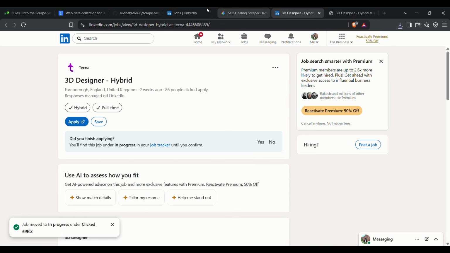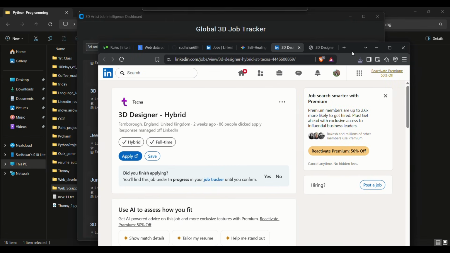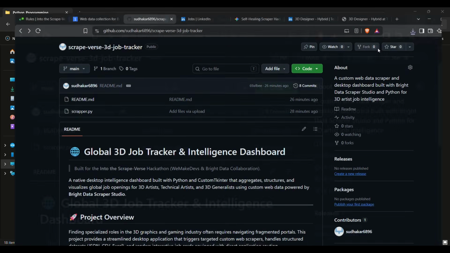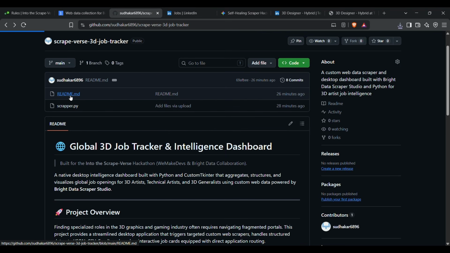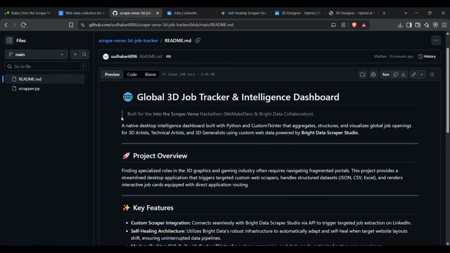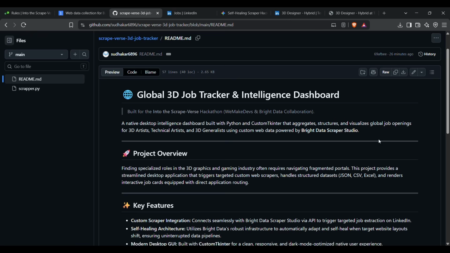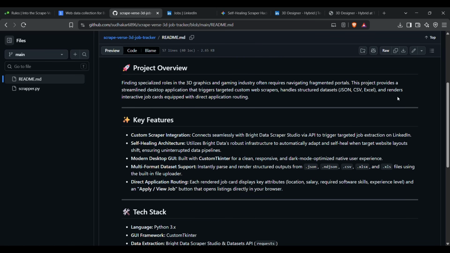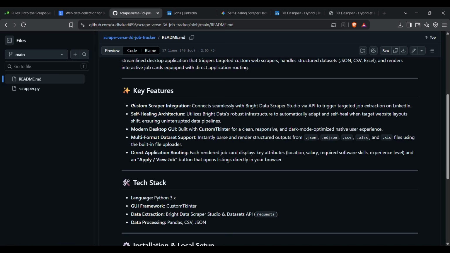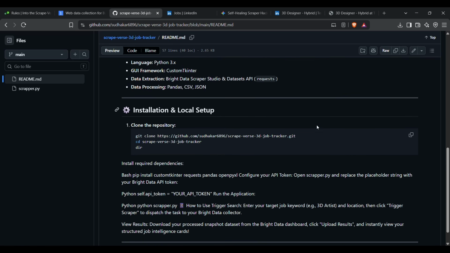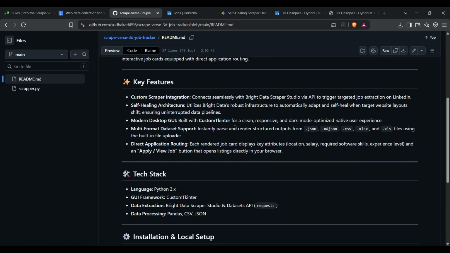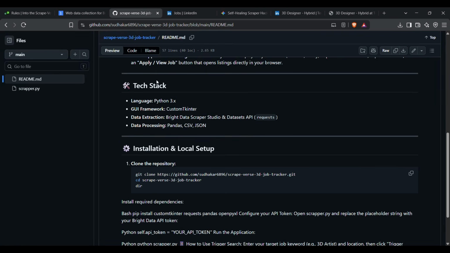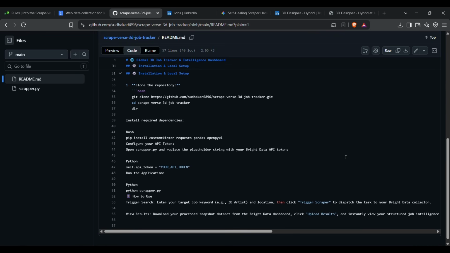Another thing, as in the competition, I need to upload this to GitHub. So what I did, I created a README explaining what this tool does from start to finish. Here I have described using Google Gemini, how to write the scripts, and the main uses of this tool. Once you go through all the things, you can use it easily on your PC.